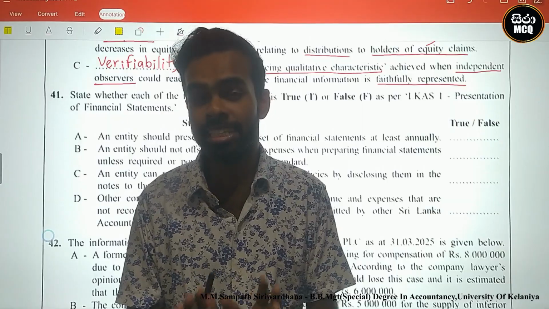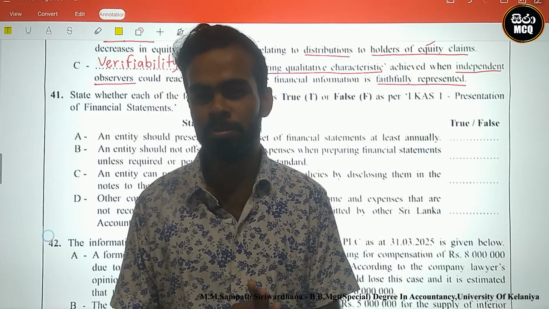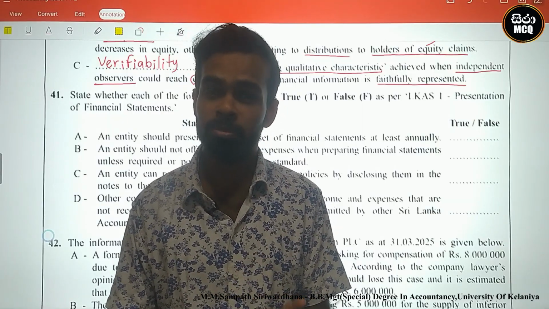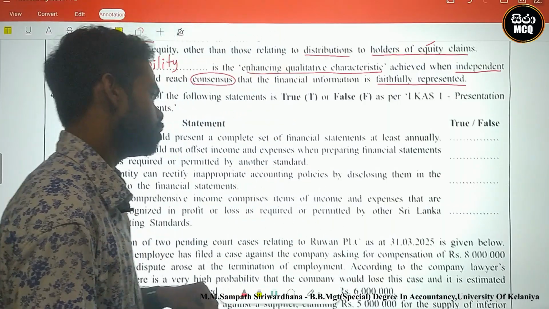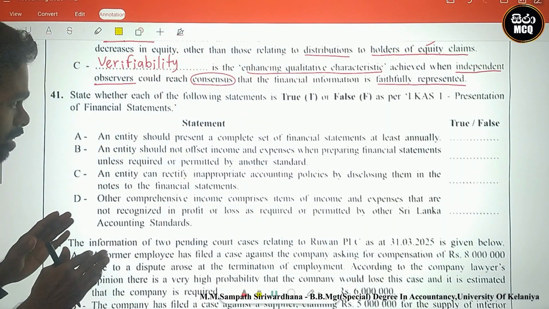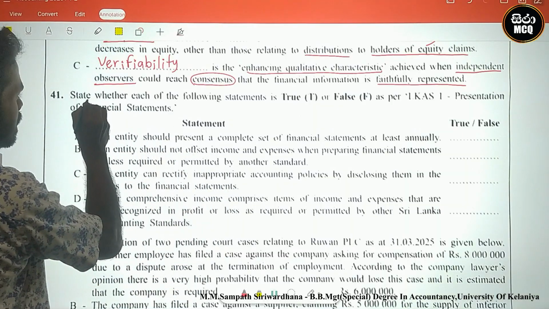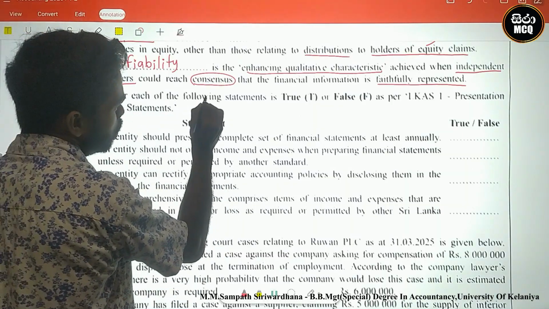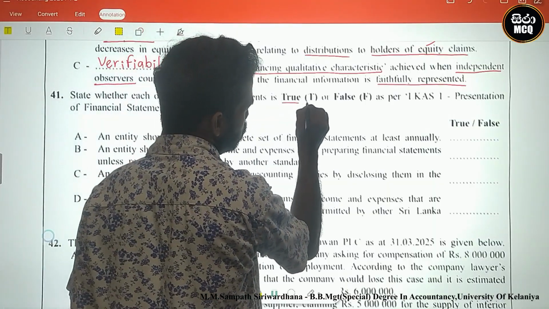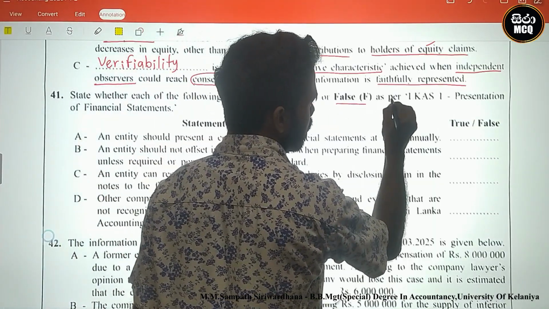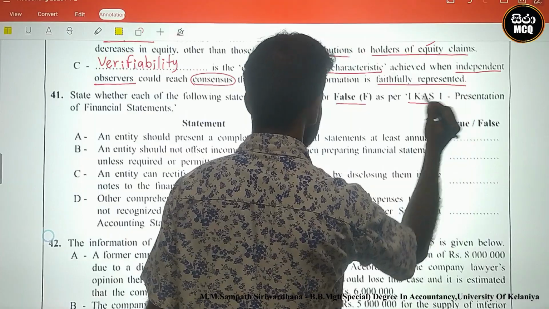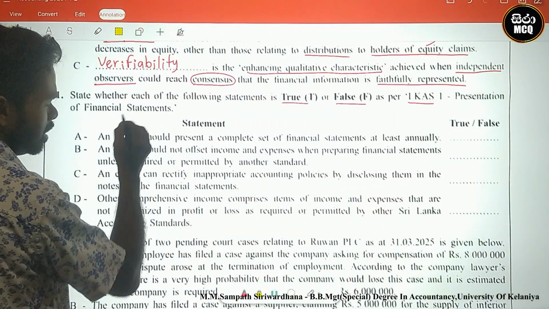Today we discuss Advanced Level A-Level Accounting Paper 2025 question number 41. This is related to the theory part. Look here, there are true, false statements. State whether each of the following statements is true or false as per the LKAS 1 presentation of financial statements.